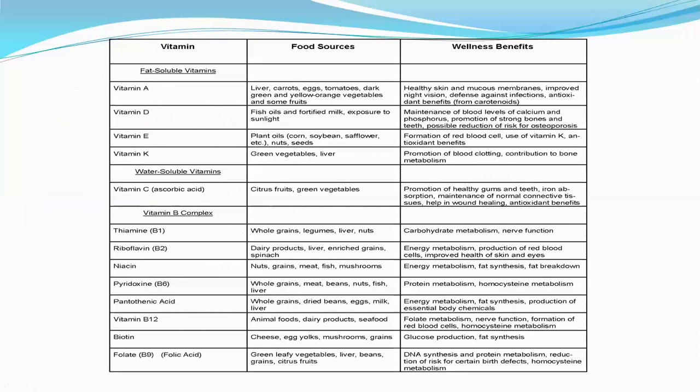So coming to the sources of vitamins, all the vitamins are present in vegetables, fruits, nuts, egg, milk, meat, fish, etc. So these are the common sources of all the vitamins except vitamin C, vitamin E and vitamin B12. Vitamin C is present in citrus fruits, vitamin E is present in vegetable oils, and vitamin B12 is present in animal sources like egg, milk, meat, fish, etc. Vitamin B12 is absent in plant sources.